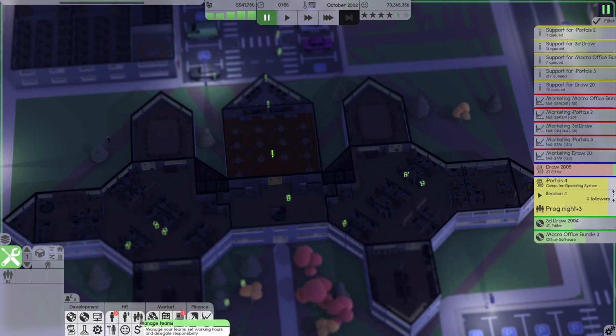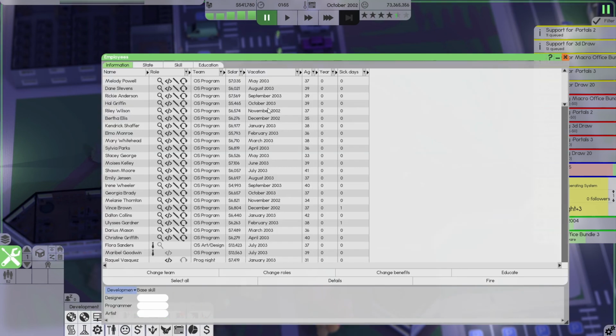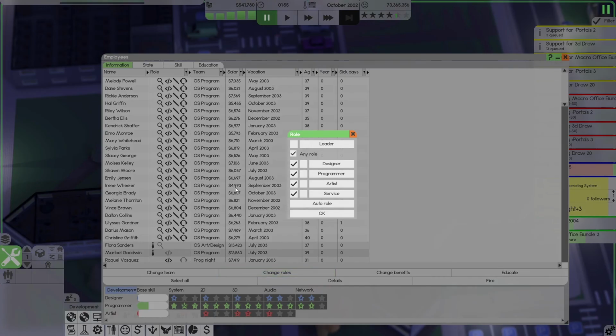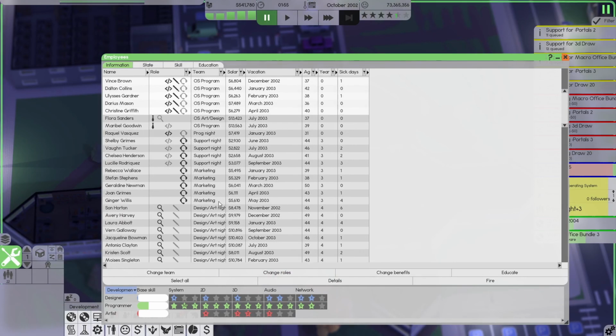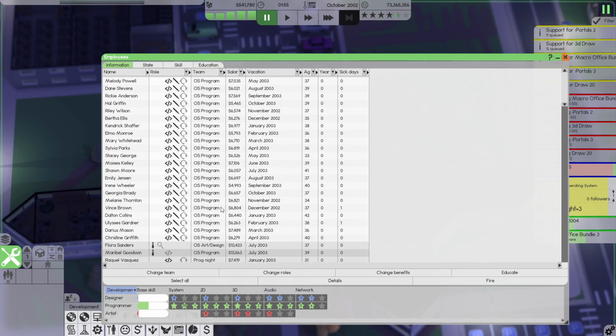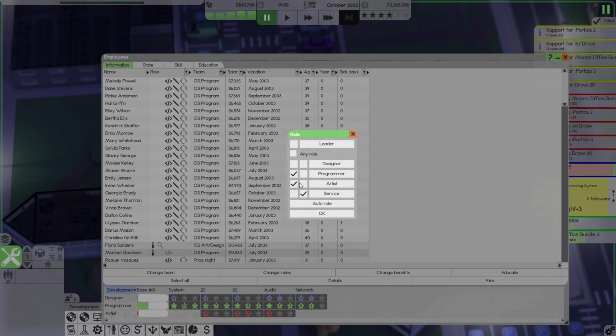Oh, wait. On that note, I am so sorry there, buddy. Let's get you in the game here. People. Years. Oh, I actually didn't fix this either. Oh, that's because these are all the hired people. Okay, no. Change roles. Programmer and service secondary for all of you. And then where are all my design? Oh, I bet they weren't. Wait. Change roles. Not artist.